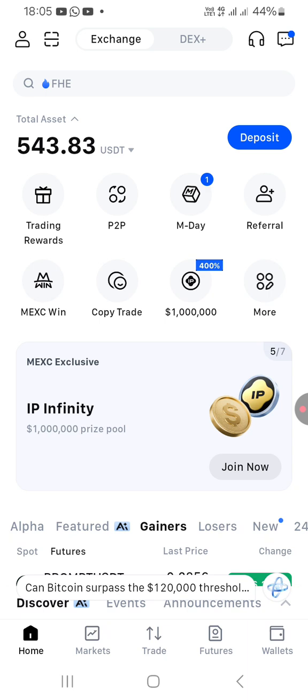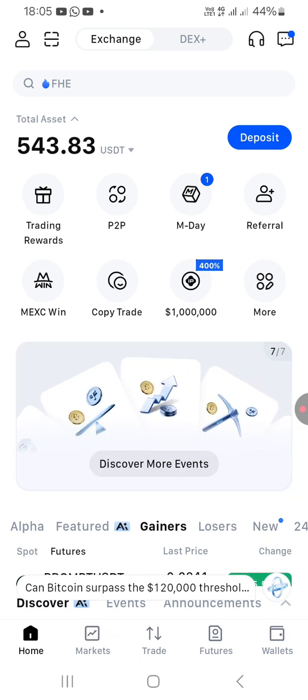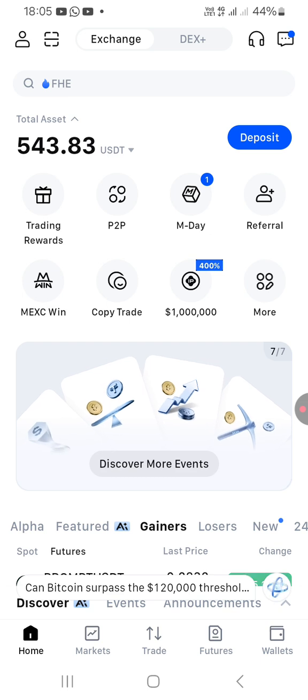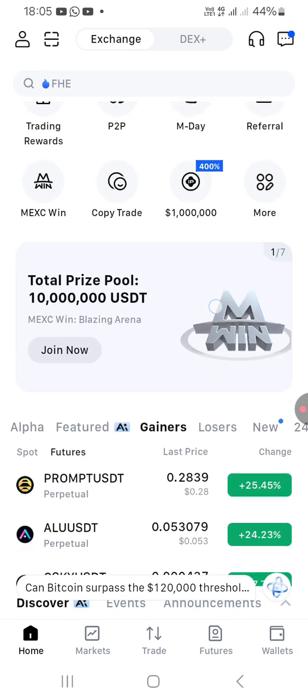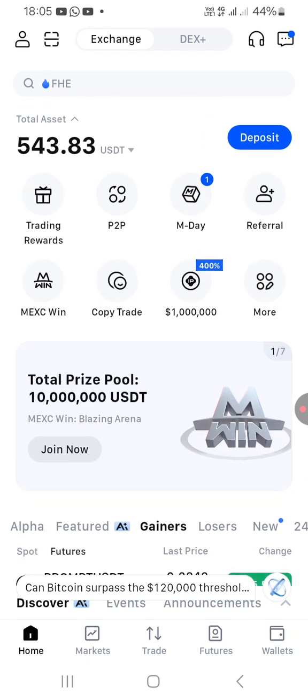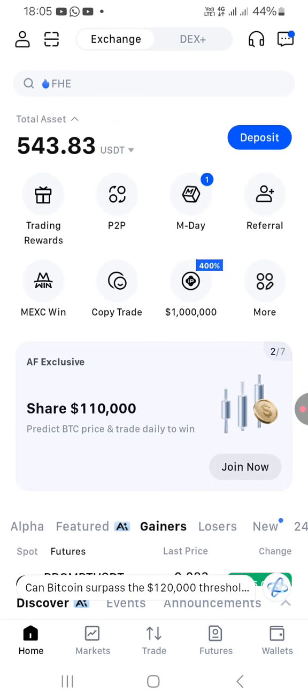But I plan to use the account for a very long time. So I don't plan on withdrawing right away. Maybe when I start seeing some profit, I will try to take some off. But if I know myself, I'll rather add to it than take from it, because I have not been drawing from my crypto account. I let it grow for a while before I try and take something from it.